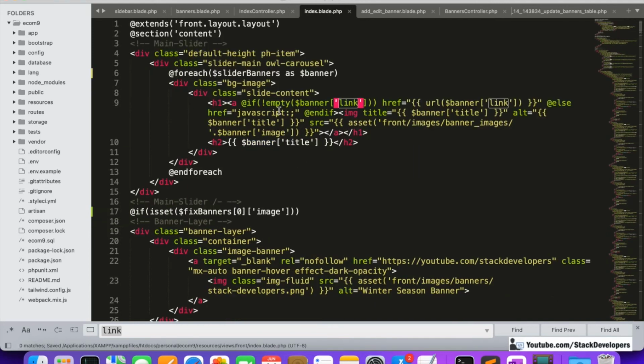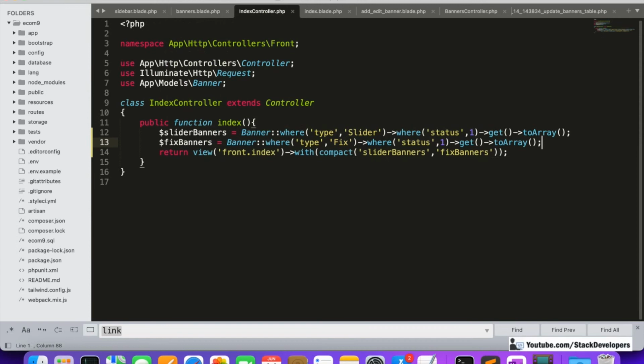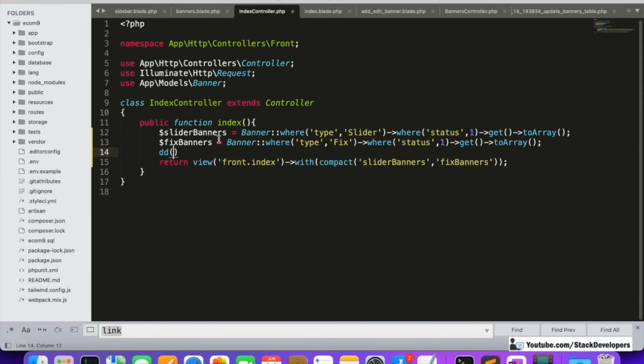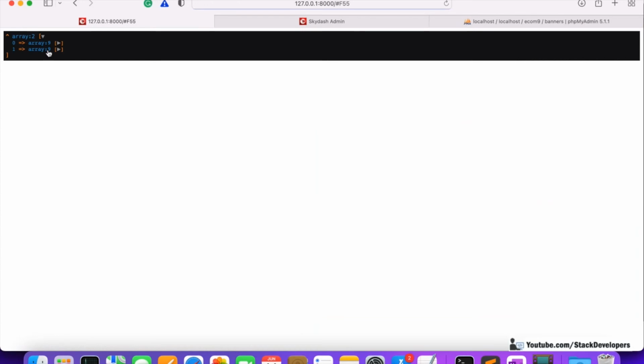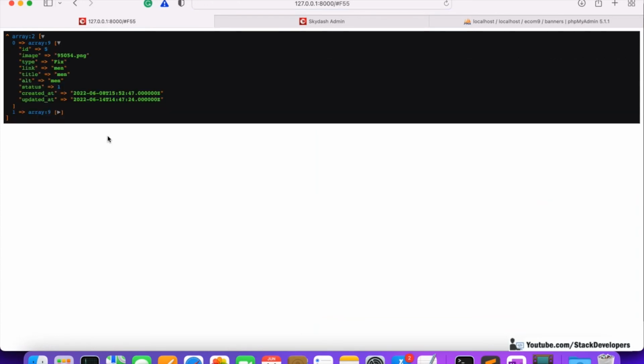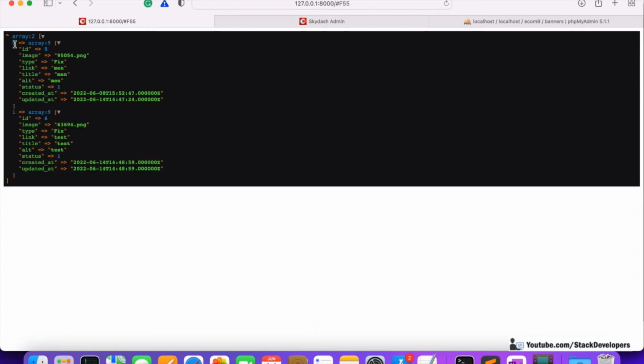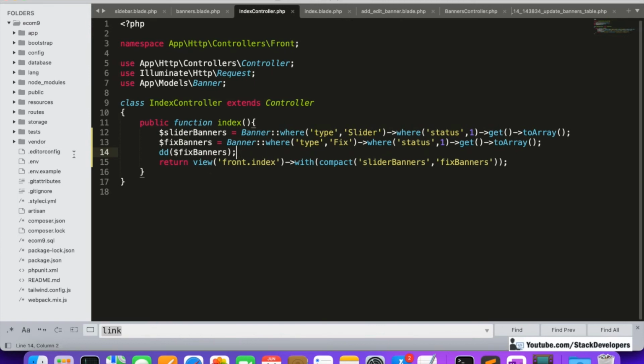Okay, if you have any issue, we can check the fixed banners here once, to see what is coming in the fixed banner exactly. Okay, correct layout. There are two fixed banners that we have added that we can display here. Refresh and you can see the array of the fixed banners. So if its 0th element is coming, if the first one is coming, then we are going to show this one. If the next one is coming, then we are going to show this one. Okay, so now we can remove this one.